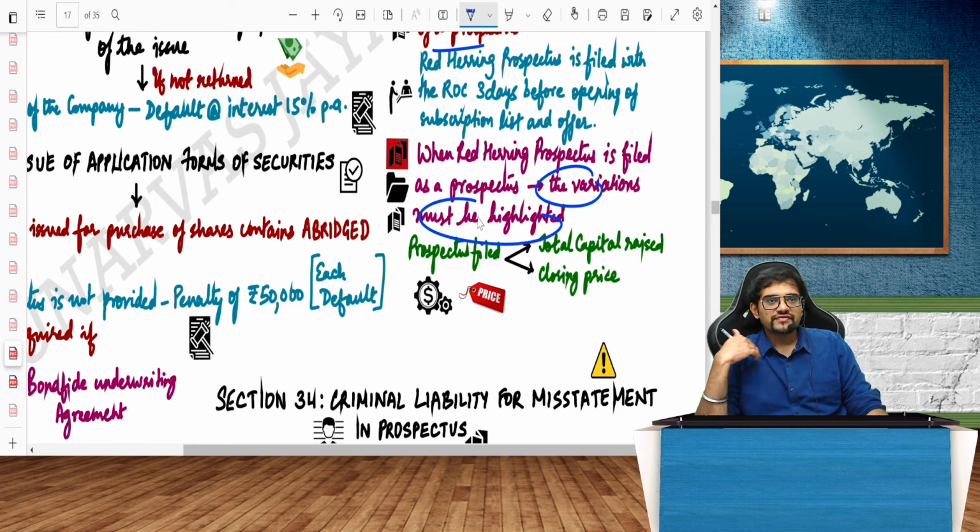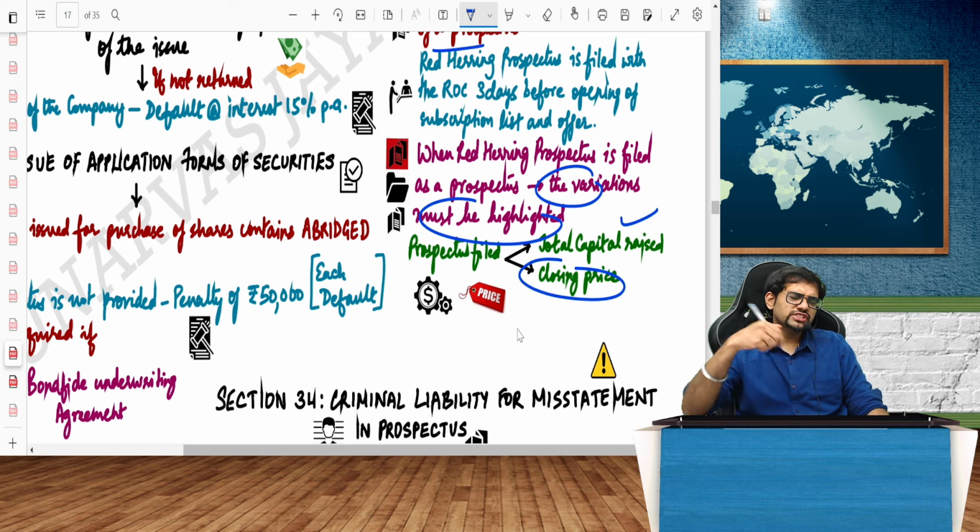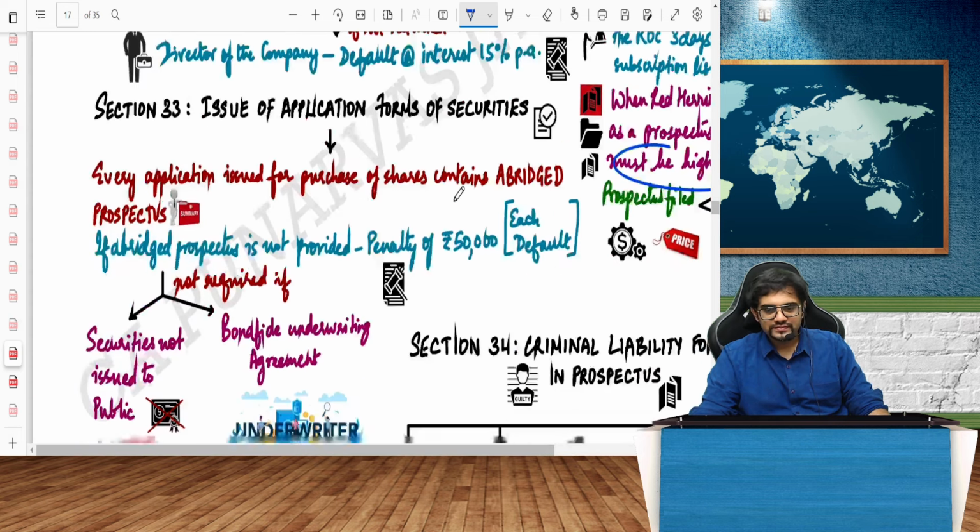So guys, first I will give you RHP 3 days before, then I will ascertain everything, then the price will be fixed. Once the price is fixed, the RHP will be converted to a normal prospectus, and that normal prospectus has to be filed with the ROC later. So basically, the prospectus is filed later when the total capital raised and the closing price are known. Initially, when I am issuing the RHP, the closing price is not fixed. But after I file the RHP as a regular prospectus, the total closing price also would be fixed.